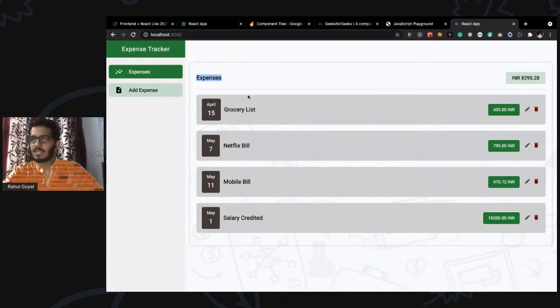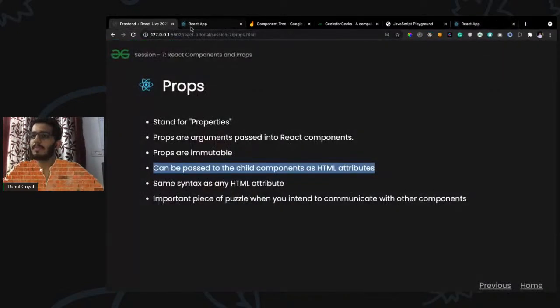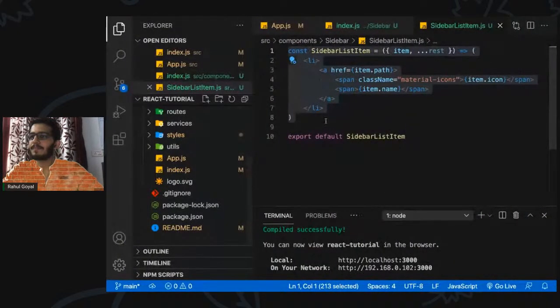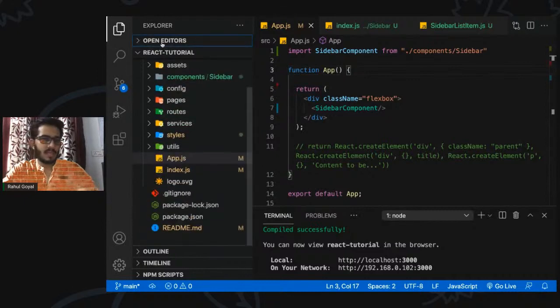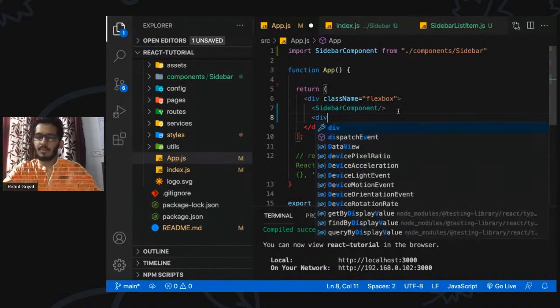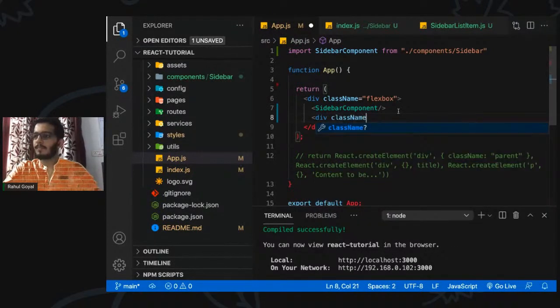We can have a page which contains this component, which is dynamic. We have done the sidebar list items, so we can do that in a similar way. So let's do it. Okay. I've already defined some classes in the style section, and we are going to go through that. First we can write the dummy code here. If you guys have any problems or questions, you can put them in the comment section, and we'll be answering them along with the coding.